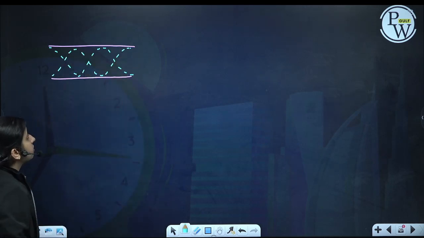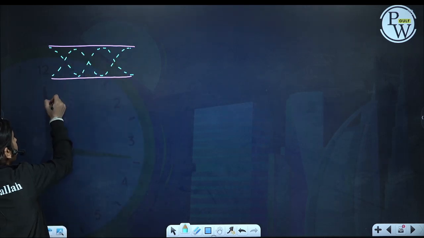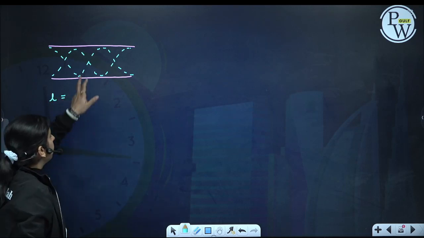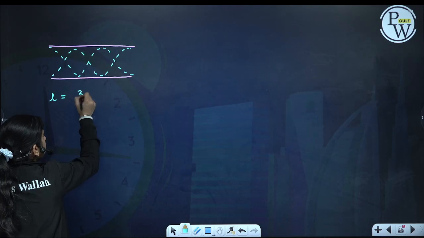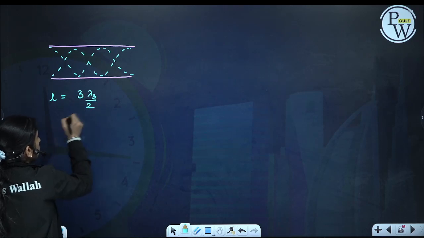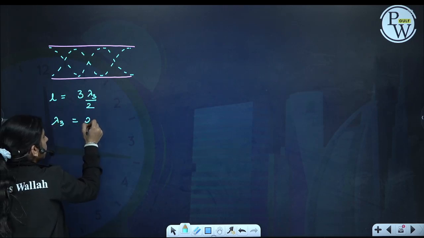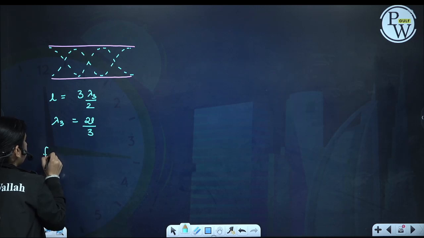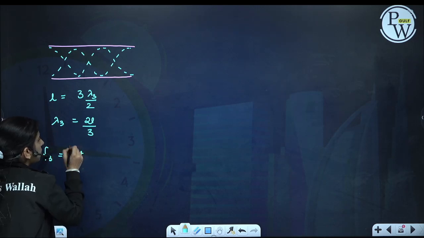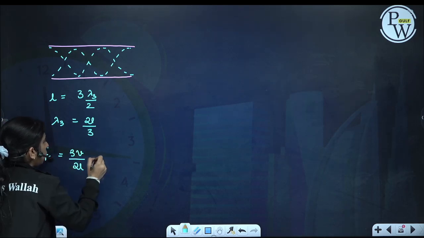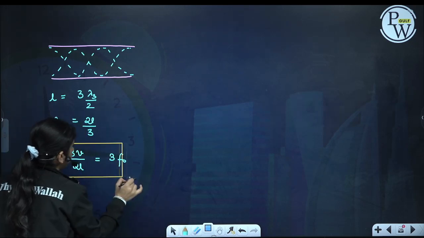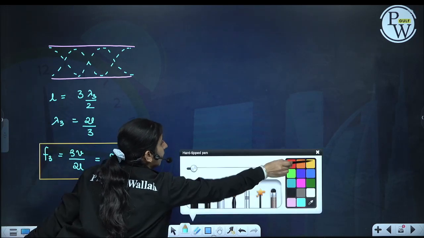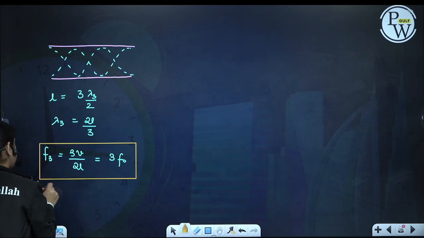Now in this case what will happen? L will be equal to how much? Lambda by 2, lambda by 2 and one more lambda by 2. So it will be 3 times lambda by 2. So lambda 3 will be 2L by 3. The third frequency we will get is 3V by 2L, which is 3 times F0. So what we will get is the third harmonic and the second overtone.